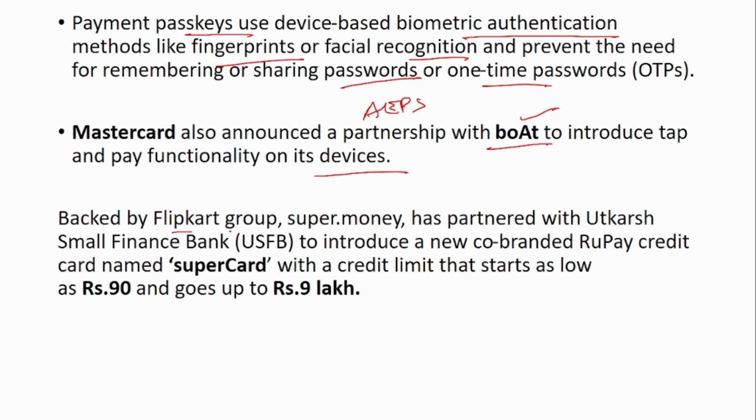Backed by Flipkart Group, Super.Money has partnered with the Utkarsh Small Finance Bank to introduce a new co-branded RuPay credit card named Supercard. So a Supercard will be launched that will provide a credit limit starting from just 90 rupees up to rupees 9 lakh. So remember, this Super.Money is backed by Flipkart, and Super.Money and Utkarsh Small Finance Bank together have launched this card called Supercard. The minimum limit is 90 and the maximum limit is 9 lakhs.